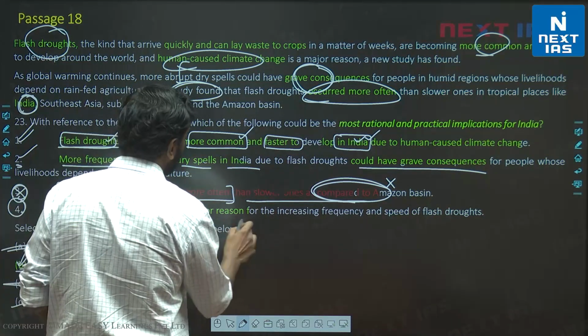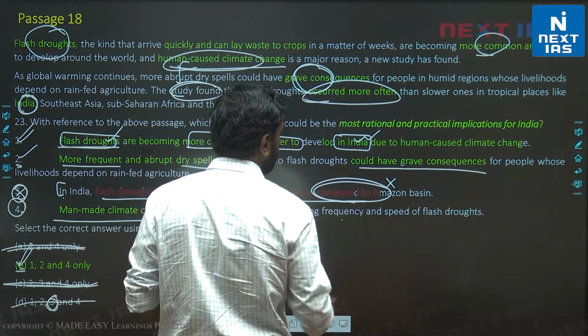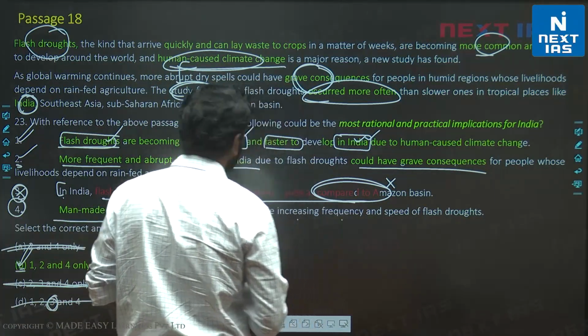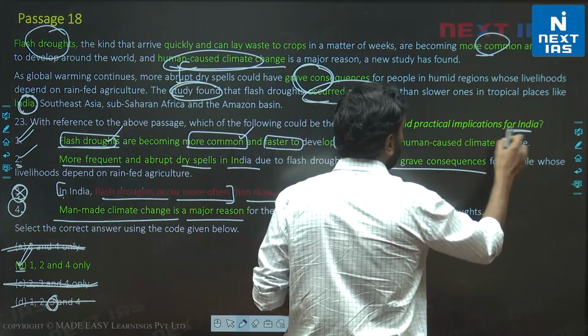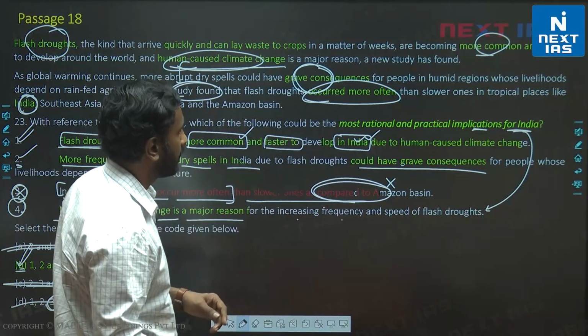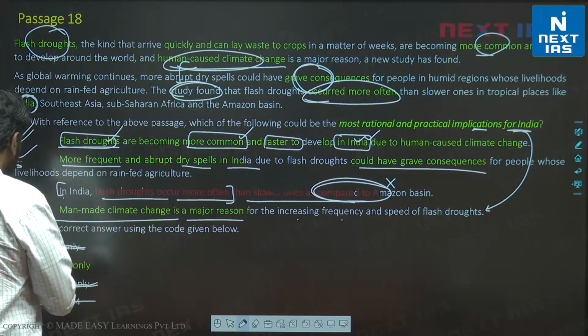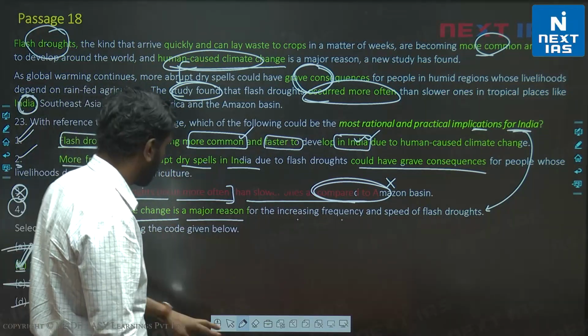Man-made climate change is a major reason for the increasing frequency and speed of flash droughts. So this would be an implication for India as well, right? Man-made climate change is a major reason for the increasing frequency and speed of flash droughts in India too. So B is the correct choice for this question.